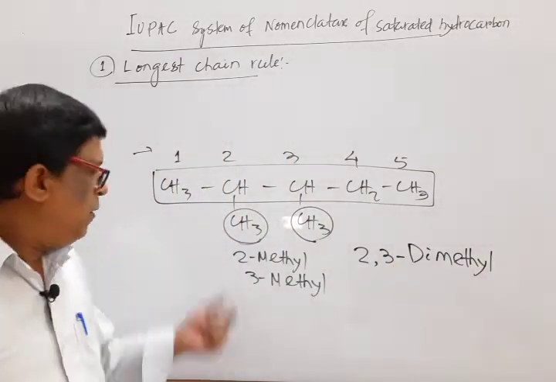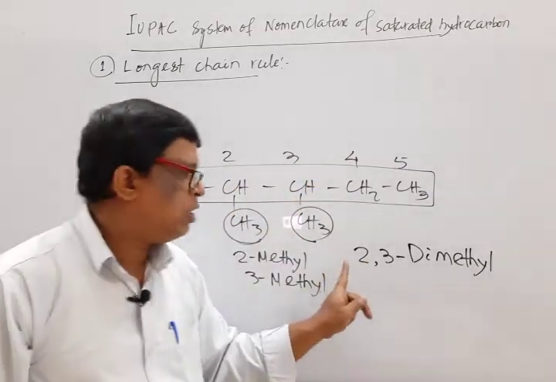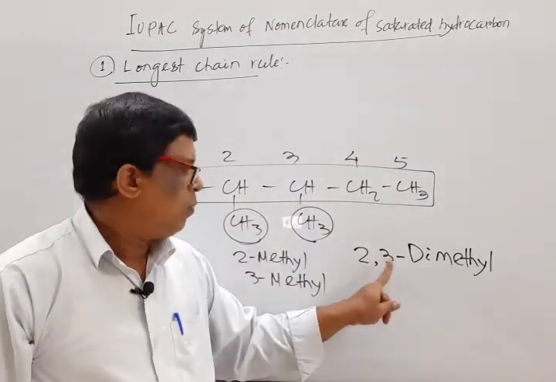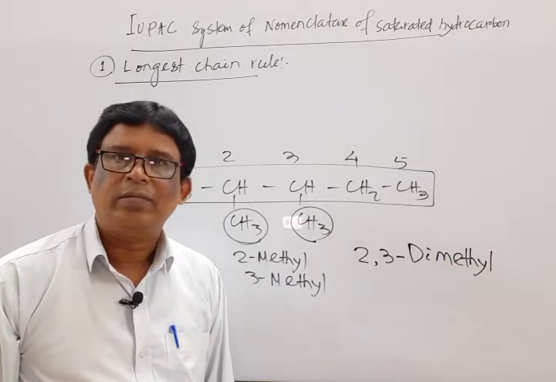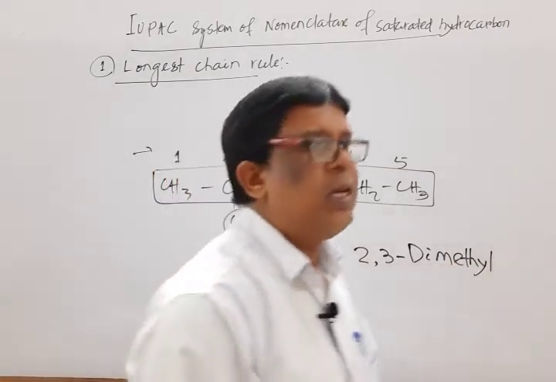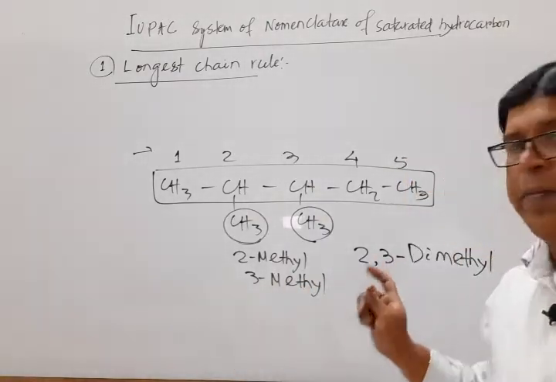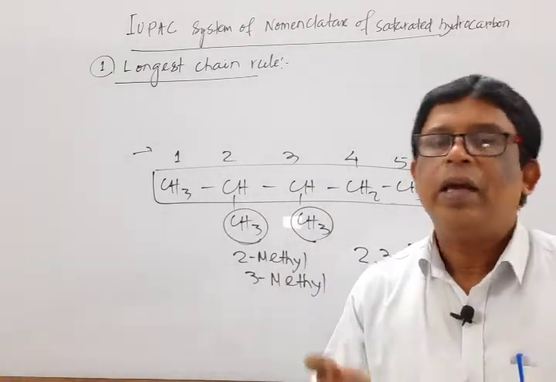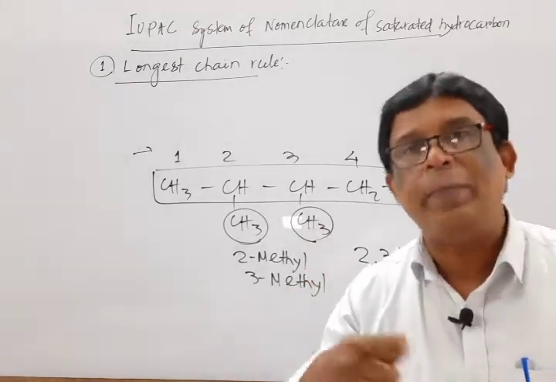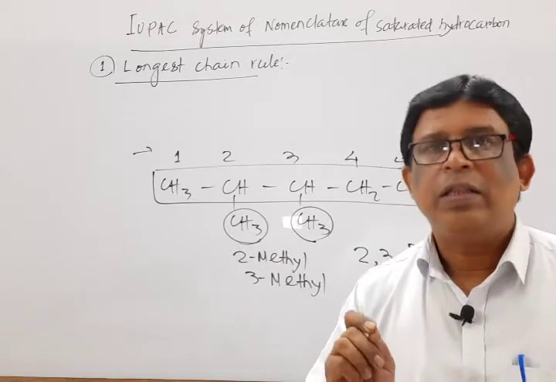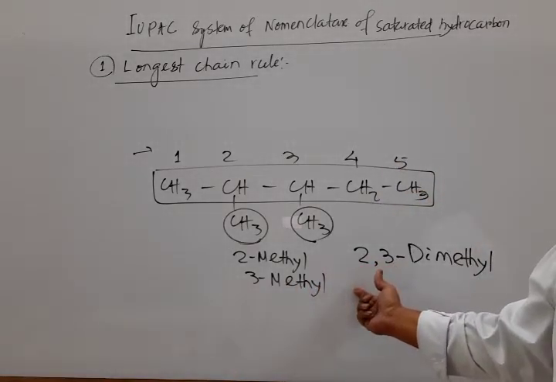If this one repeats another 1 time, that means 2, 3, 4, then I write 2, 3, 4-trimethyl. I repeat again: the substituent name and the locant number are separated by a hyphen. If a similar substituent repeats more than 1 time, then the locant numbers are separated by a comma.